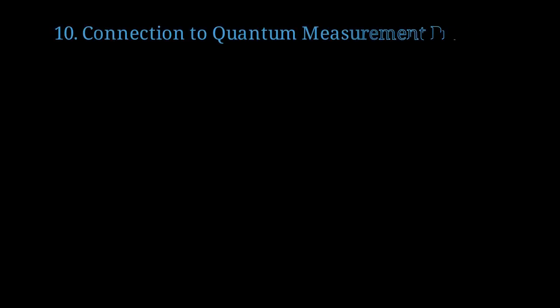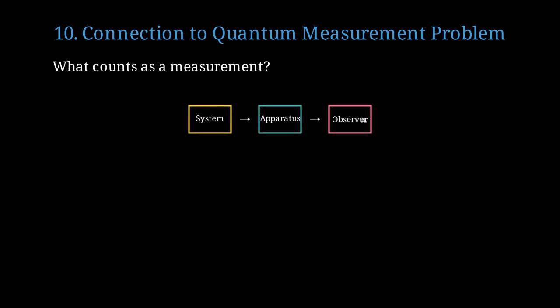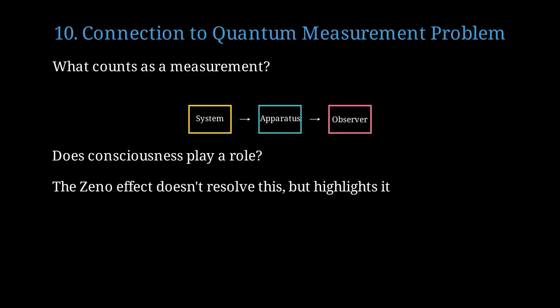The Zeno effect touches on one of the deepest mysteries in quantum mechanics, the measurement problem. A fundamental question: what exactly counts as a measurement that collapses the wave function? Where exactly does the quantum system end and the measurement apparatus begin? This boundary is surprisingly unclear in quantum theory. Some interpretations even suggest consciousness might play a role in collapse, though this remains highly controversial. The Zeno effect doesn't resolve the measurement problem, but it dramatically highlights how strange quantum measurement really is.